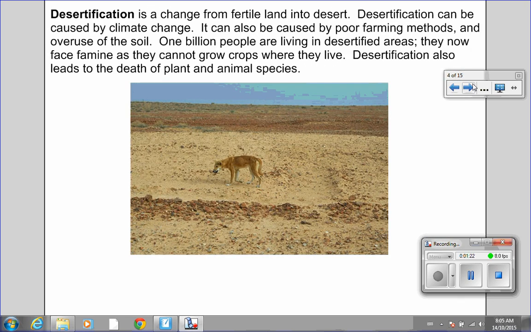Desertification is a change from fertile land into desert. Desertification can be caused by climate change. It can also be caused by poor farming methods and overuse of the soil. 1 billion people are living in desertified areas. They now face famine as they cannot grow crops where they live. Desertification also leads to the death of plant and animal species.